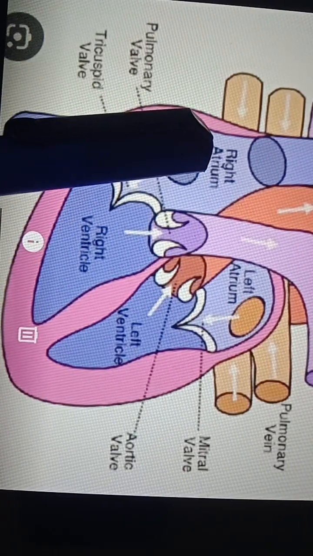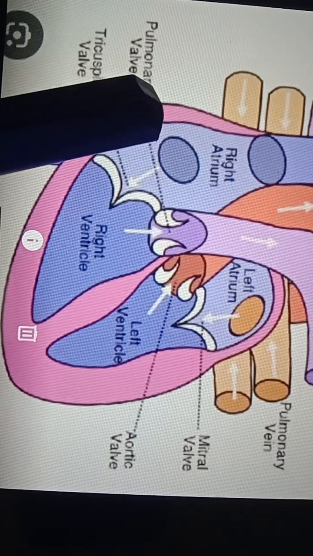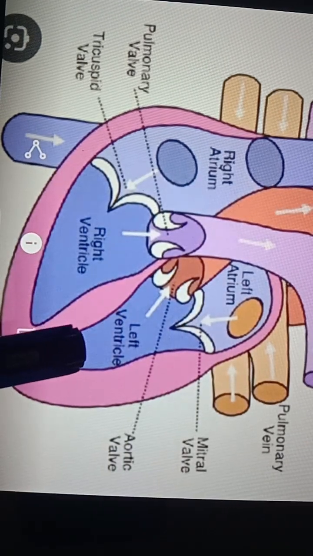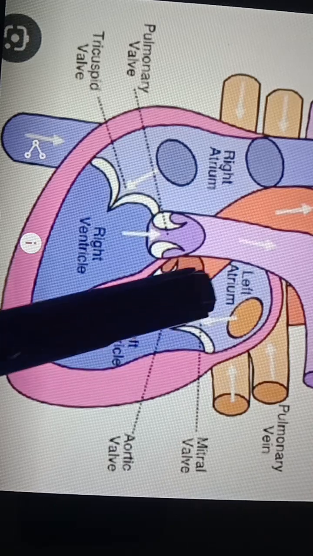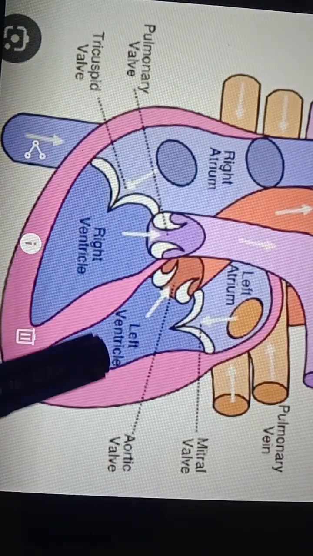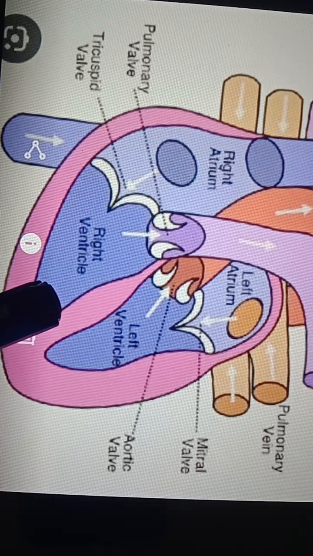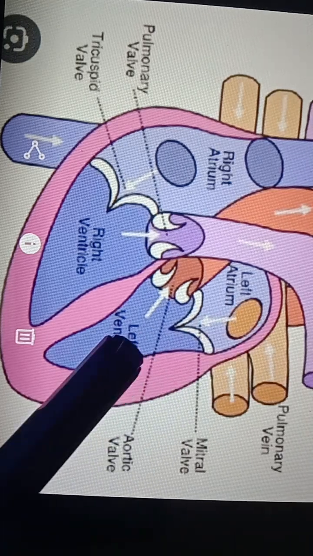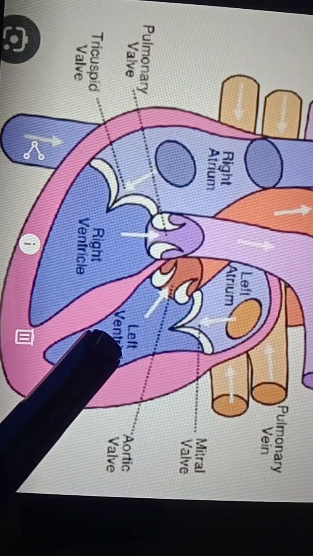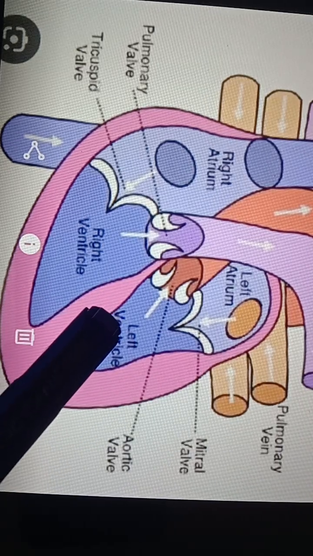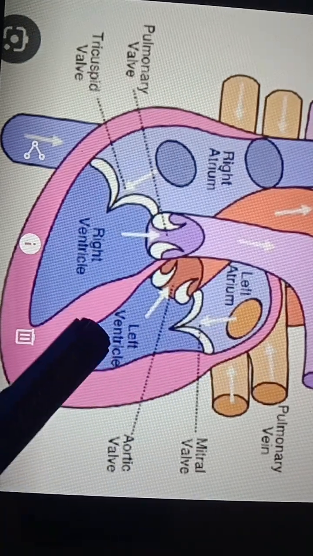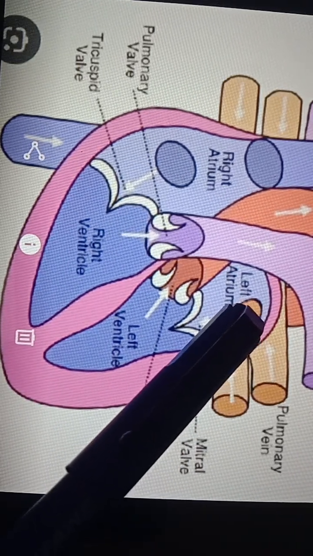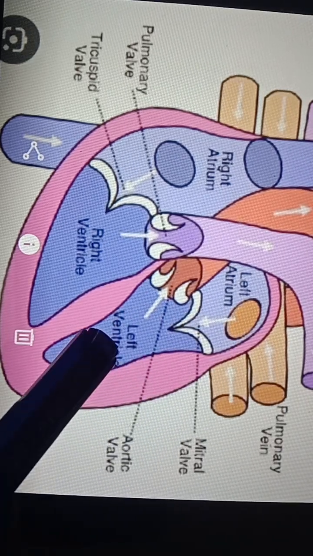So whenever the auricles start contracting, blood from the auricle squeezes into the ventricles. Right now the auricles are contracting and the ventricles are relaxing. So these two are in the systole phase, and these two are in the diastole phase. The ventricles are in the relaxed stage, getting blood from the auricles. Now blood is coming from the auricles to the ventricles.